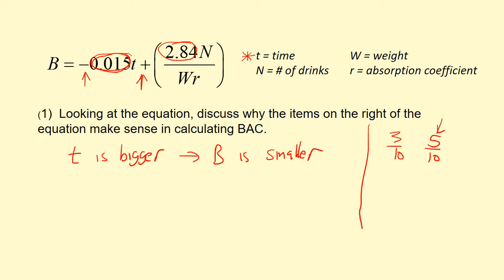okay, we'll come back to that example in a second. So our n over here tells us that when n gets bigger, this whole big fraction itself is going to get bigger. So that makes sense, right? When n is bigger, then your B, your blood alcohol content, is bigger. The more drinks you have, the more alcohol you have in your blood. So that makes sense. Now we're looking at the bottom of the fraction.